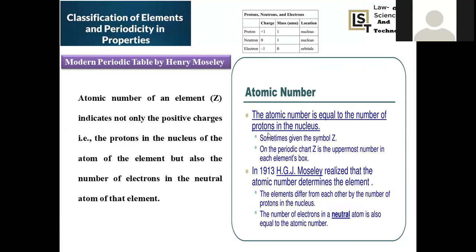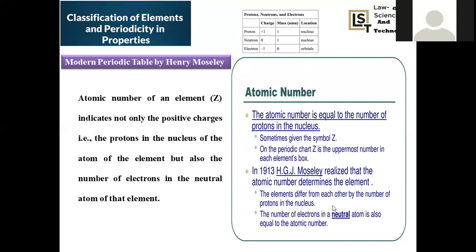Atomic number is exactly equal to the number of protons present in the central nucleus, right? In 1930, Henry Moseley gave this concept of atomic number, and elements always differ from one another in the increasing order of their number of protons present in the nucleus. What is the concept of atomic number? As we move from left to right, the number of protons gradually increases.